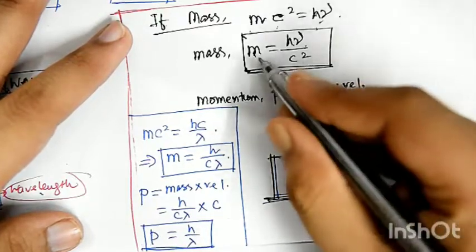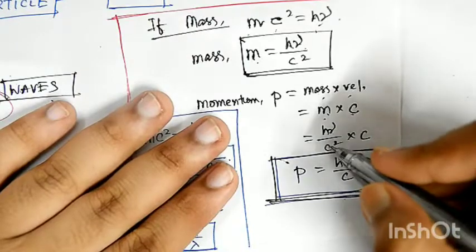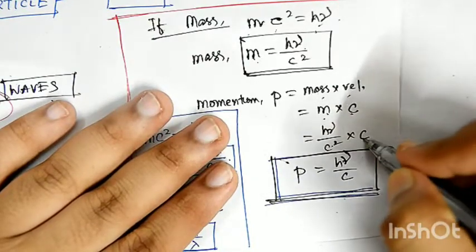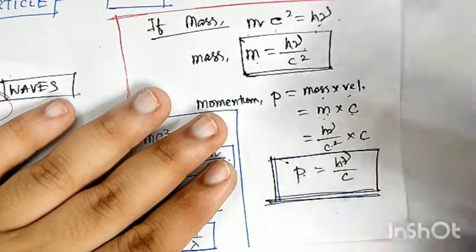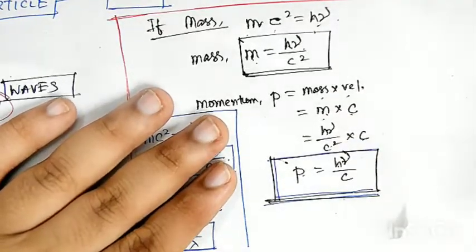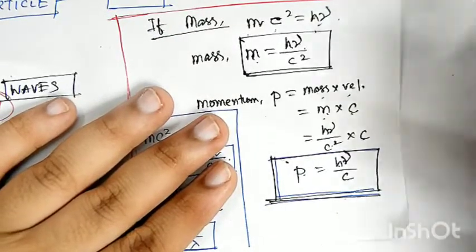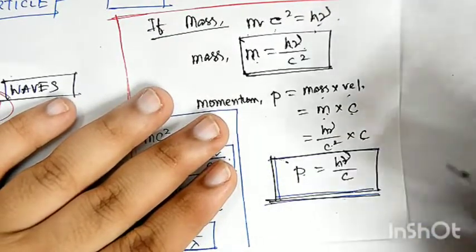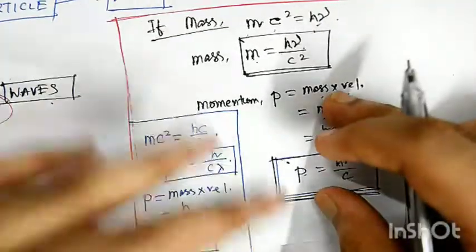If we put the mass value h nu by c square, we get h nu by c square into velocity c. So momentum can also be calculated as h nu by c. So we have seen the momentum of a particle is now calculated in terms of frequency. This is the wave nature of the particle.